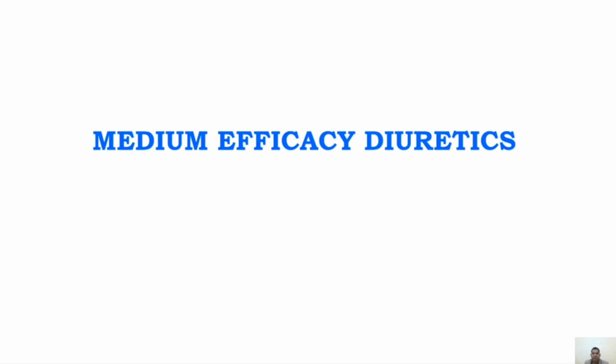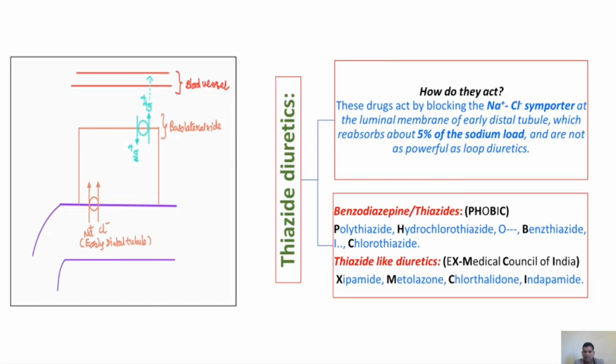Medium efficacy diuretics. First, let us discuss the mechanism of thiazide diuretics. These are the drugs that inhibit the sodium chloride cotransporter located at the luminal membrane of the early distal tubule. Here you see, this is the sodium chloride cotransporter, which is located at the luminal membrane of the distal tubule. Thereby, reabsorption of sodium and chloride ions is inhibited. They inhibit the reabsorption of 5% of filtered sodium. Hence, they are not as powerful as loop diuretics.